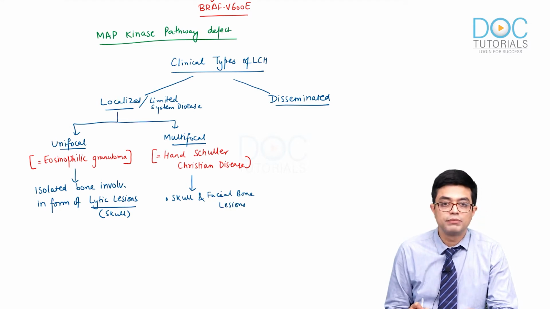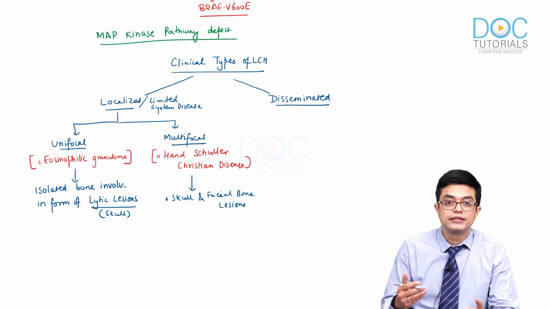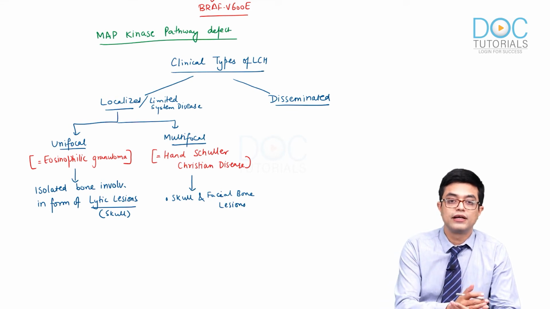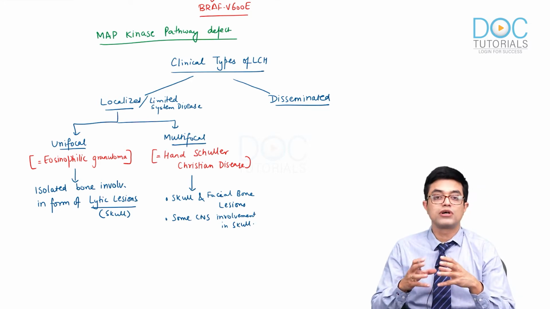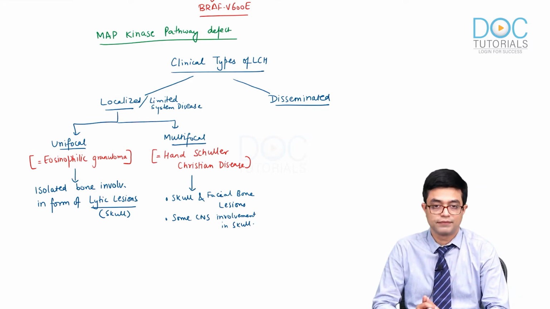It is characterized by the underlying CNS inside the skull also getting involved. So, some CNS involvement. Since it involves only head and neck, it is called a localized or limited system disease.